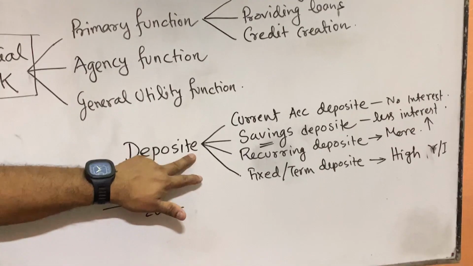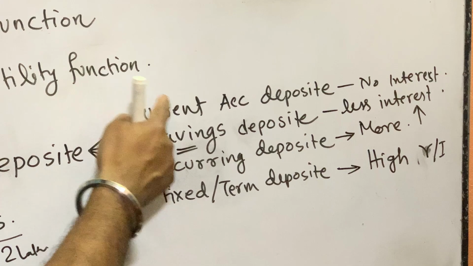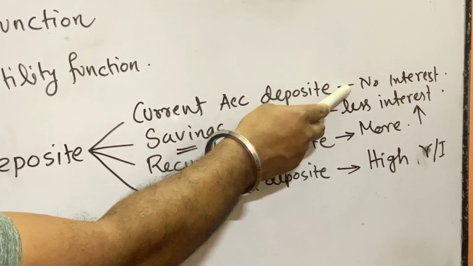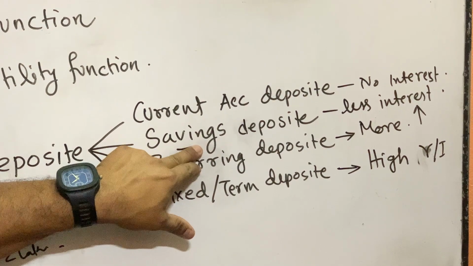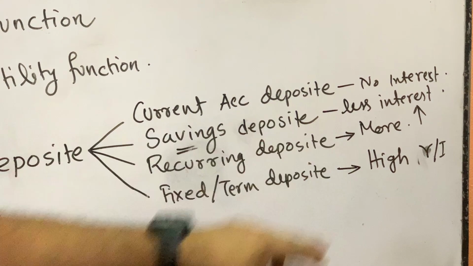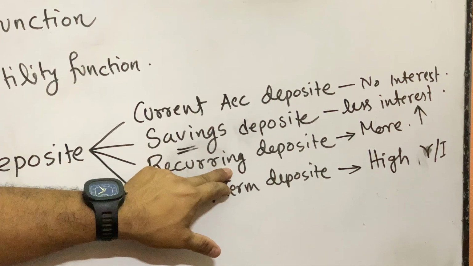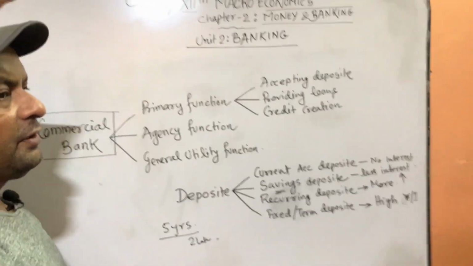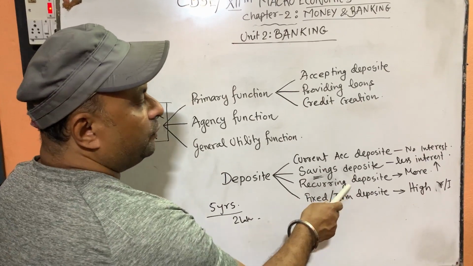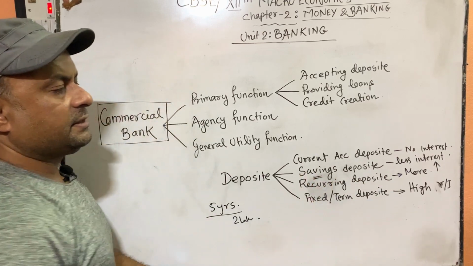So these are the 4 types of deposit provided by the commercial bank to attract people, so that people can deposit money in their bank. Current account, where no interest is paid. Savings account, having no restriction on deposit but some restriction on withdrawals, and interest rate is very low. Recurring deposit, where deposits are made after a certain period, every installment is the same for a fixed period of time, and withdrawal is only possible after the maturity period. Interest rate is more than savings deposit.